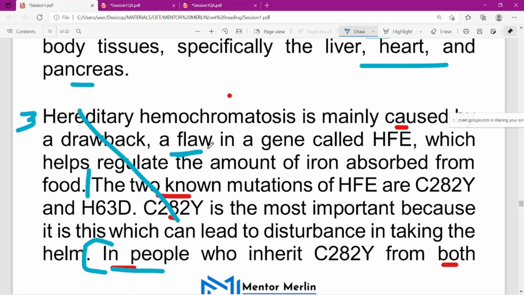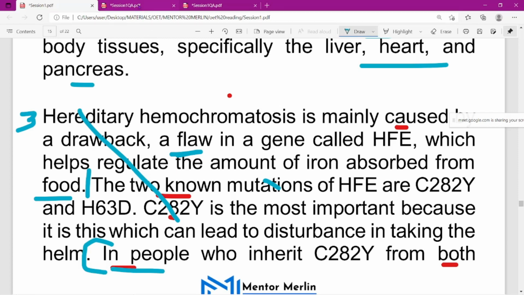It is mentioned like that, which helps regulate the amount of iron absorbed from the food. It's already mentioned as a flaw. And the two known mutations of HFE, mutation means, what can we say, spreading like that, multiplying, no? The gene mutation means change, alteration, like that.